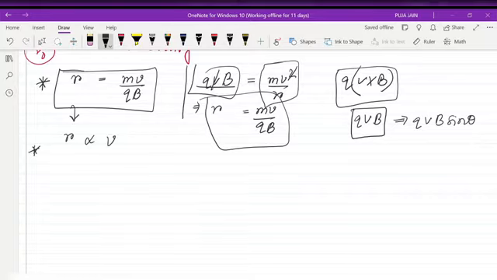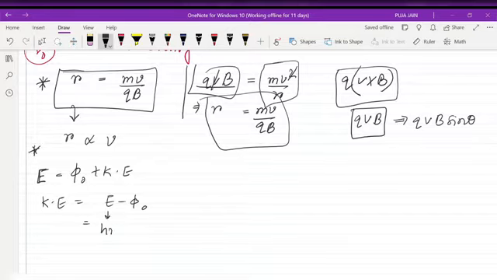Again, we know Einstein's photoelectric equation: total energy E equals work function phi naught plus kinetic energy. So kinetic energy can be written as E minus phi naught, and E is h nu. Sorry, I said mu naught, no, this is phi naught. So kinetic energy, half mv square, equals h nu minus phi naught.